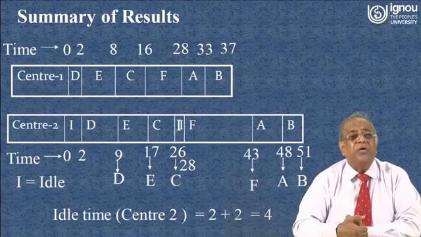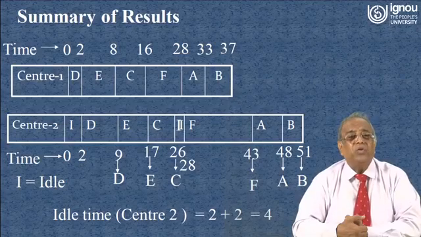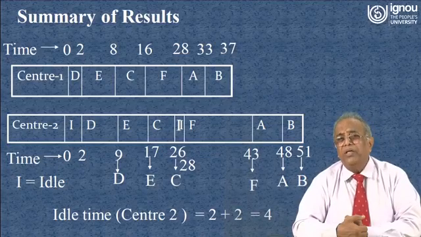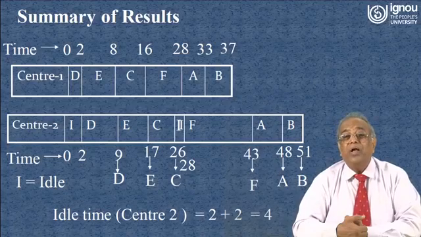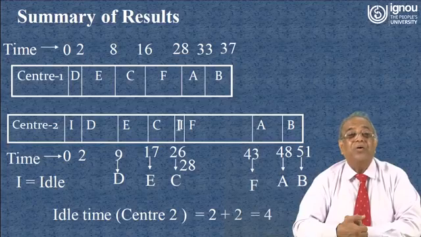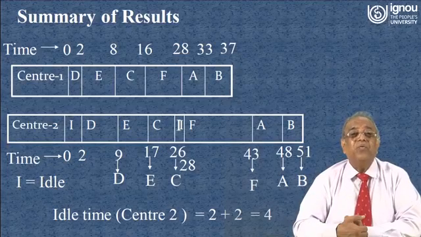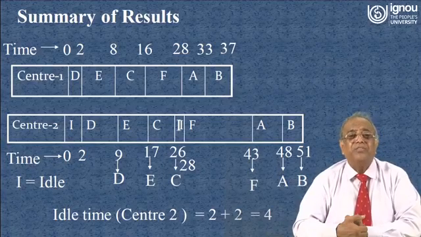After completion at work center 1, it will move to center 2. So, you see that at center 2 the job D is starting after 2 hours. So, the 2 hours will be idle time for center 2, because for work center 2 we cannot start any job unless the first job is completed at work center 1.